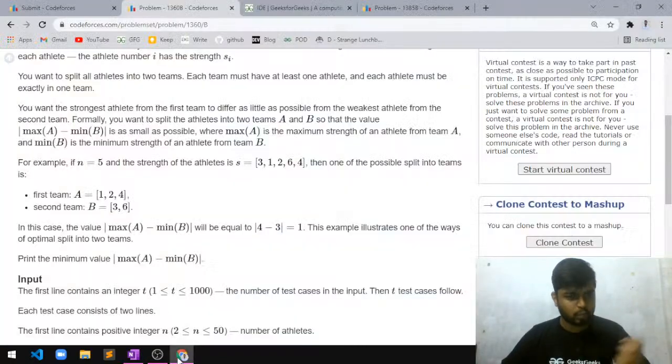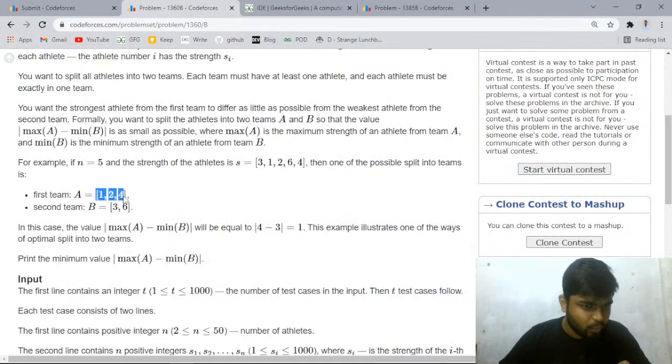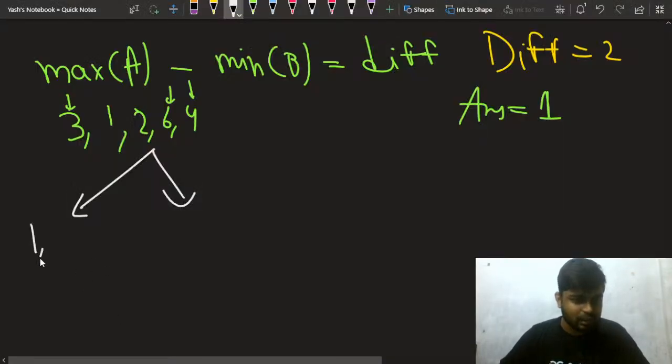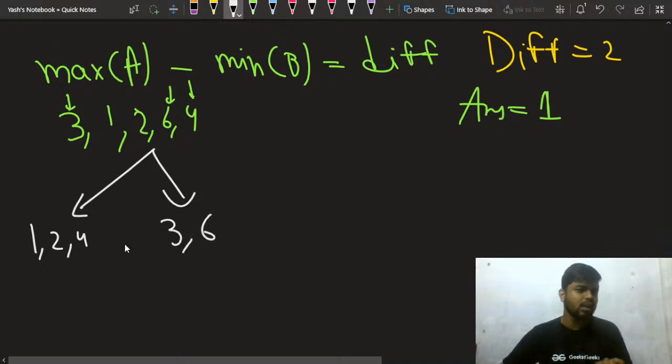So I will tell you what they have given. They have said to take 1, 2 and 4 together and take 3 and 6 together. So with this, what will happen is, this will be the A team, this will be the B team.